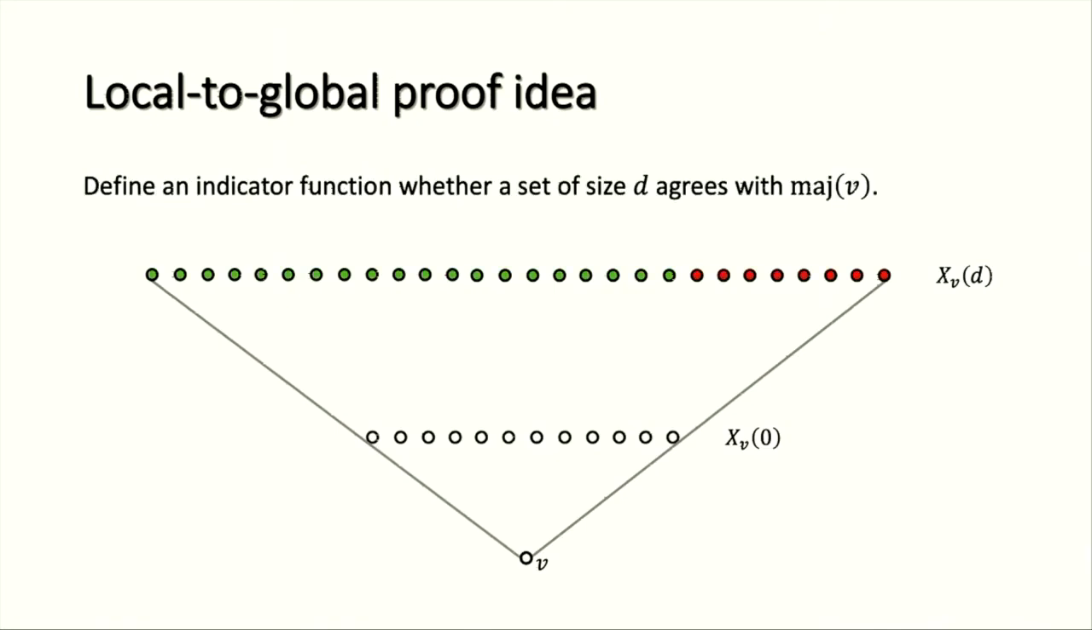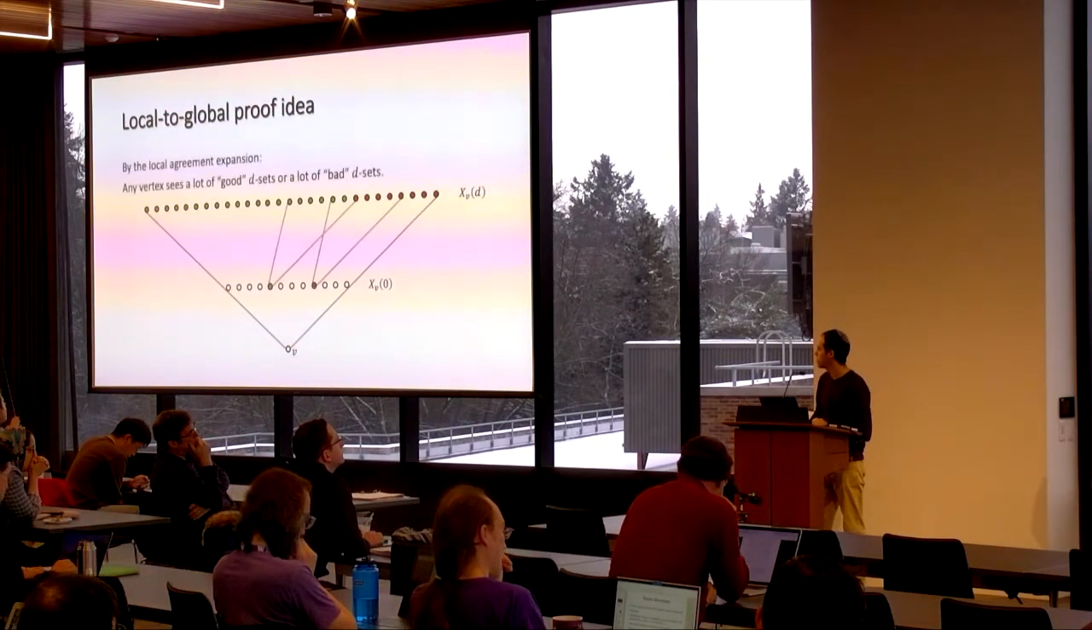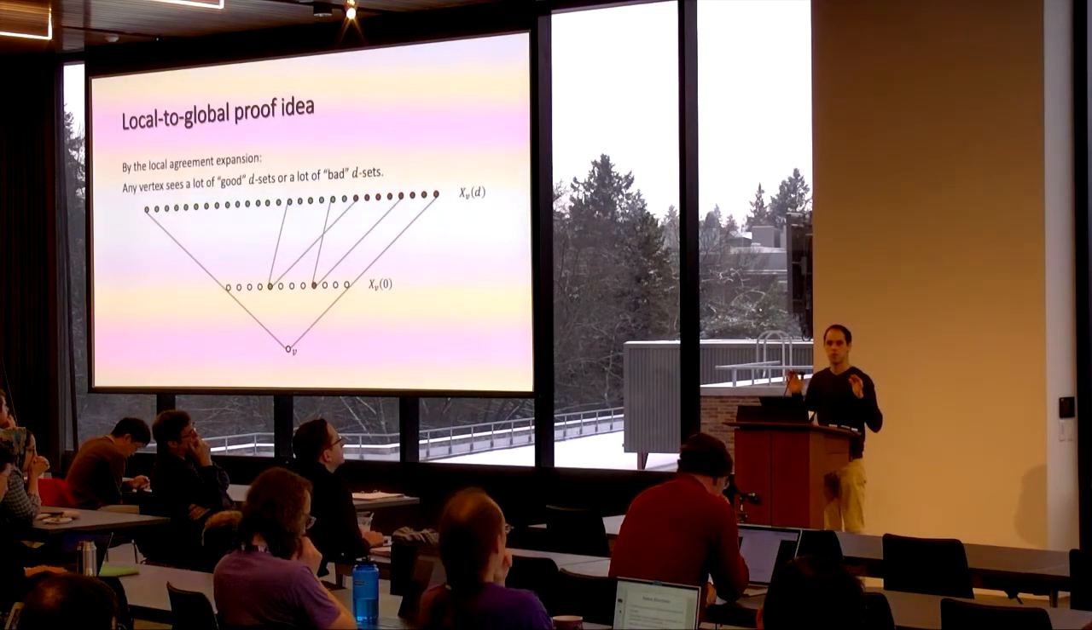And we look at the majority function. Some sets of size D agree with the majority function, and some sets disagree with it. Most of them should agree with the majority function. That's the definition of majority. The function we look at is the indicator function on these sets. If a set agrees, we give it value 1. If not, value 0. And now, by the local agreement expansion, we know that basically we have only two cases